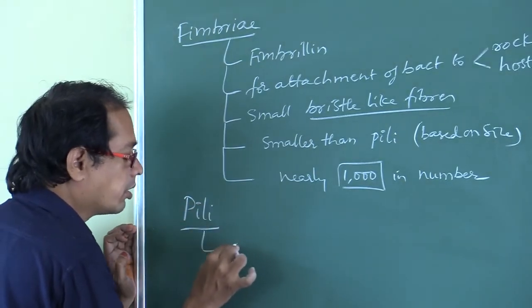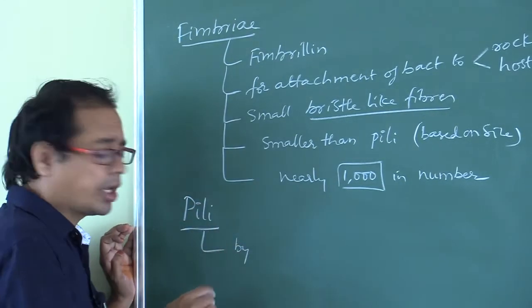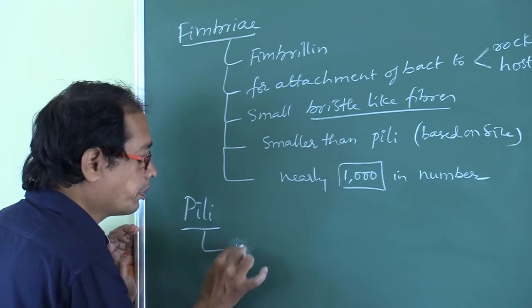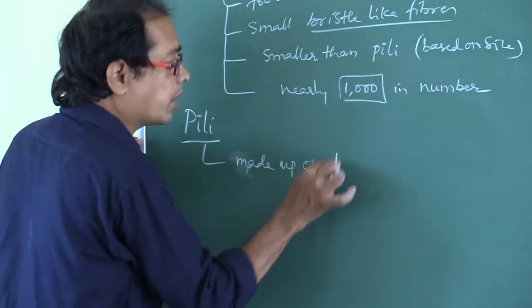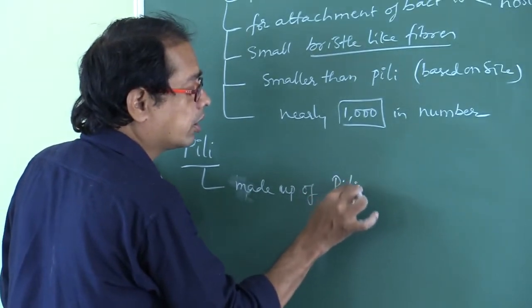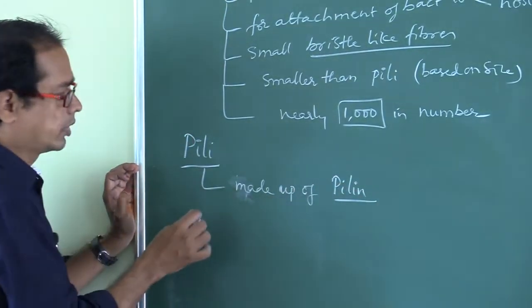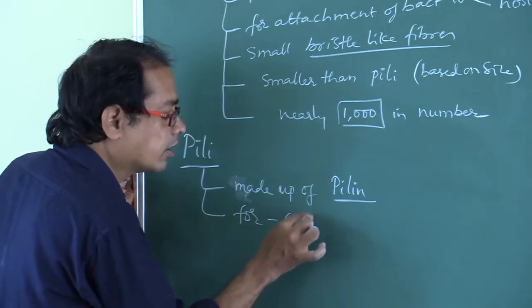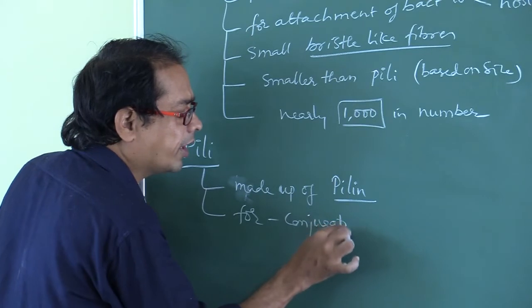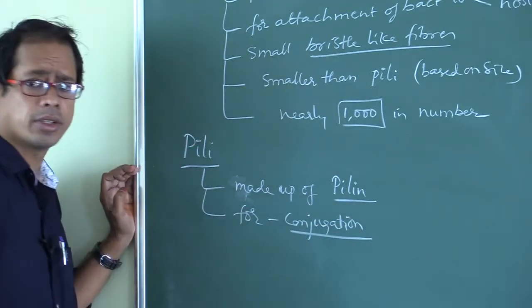Pili are made up of a protein called pilin, and these are useful for conjugation. Very, very important point, my dear students.